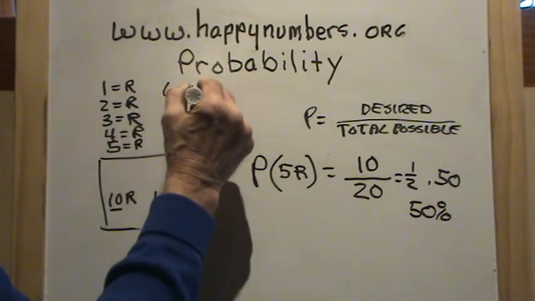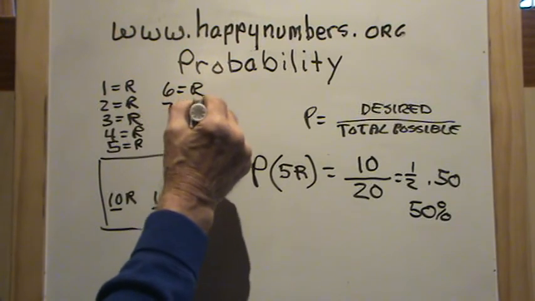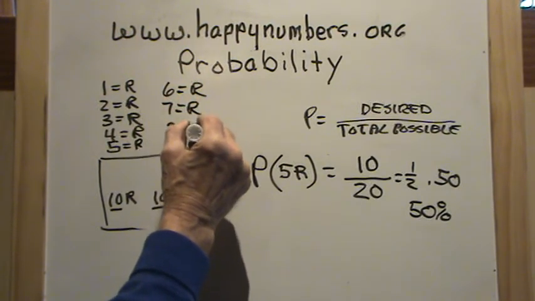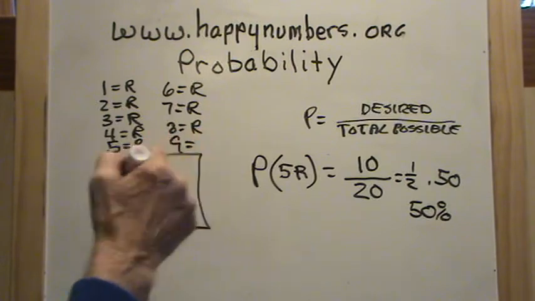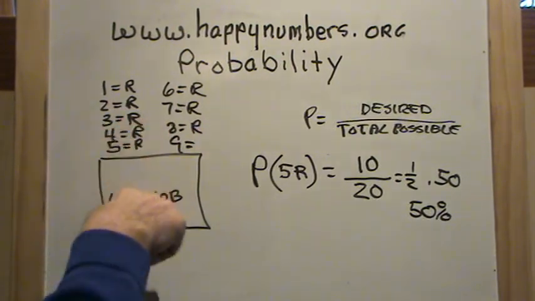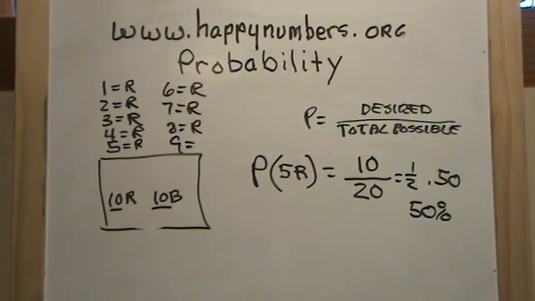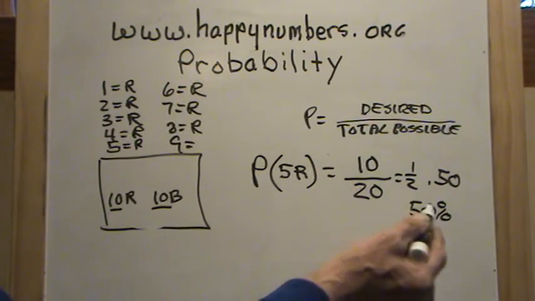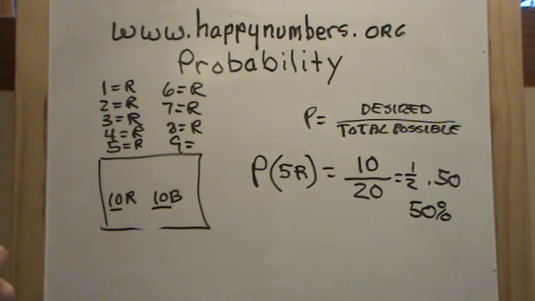I could have pulled a red disc 5 times. On the 6th one I could have got a red one. On the 7th one I could have pulled a red one. On the 8th one I could have pulled a red. And what would be the probability on the 9th time that I pull one out? Keeping in mind that I'm always putting the disc back in again after I look at it, there still will be 10 over 20, and it'll still be 50%.